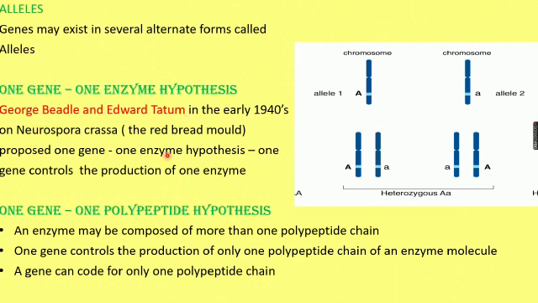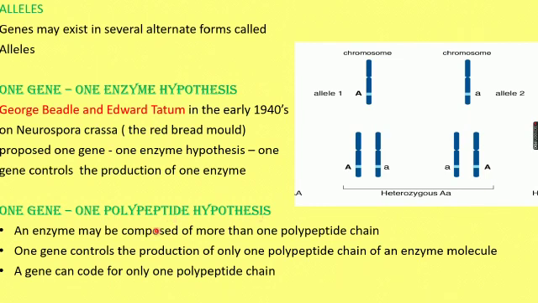For example, the production of one enzyme is controlled by only one gene. So a single gene is involved in the production of a single enzyme, and that is called the one gene, one enzyme hypothesis. One more hypothesis is called the one gene, one polypeptide hypothesis.